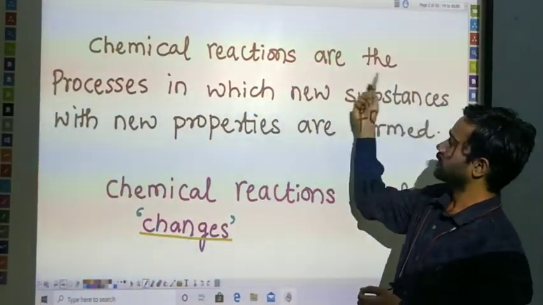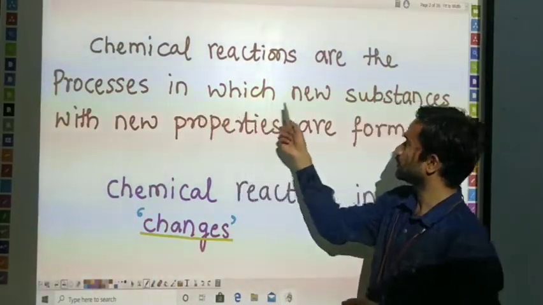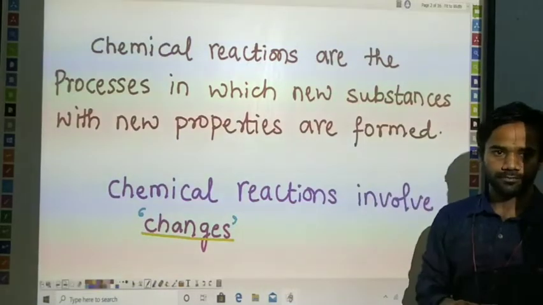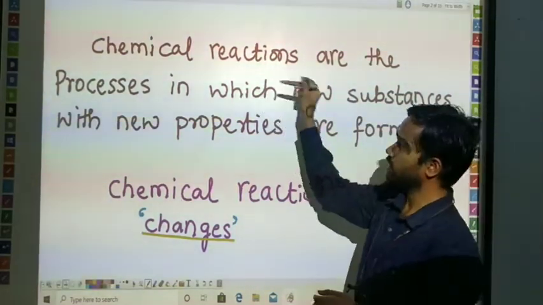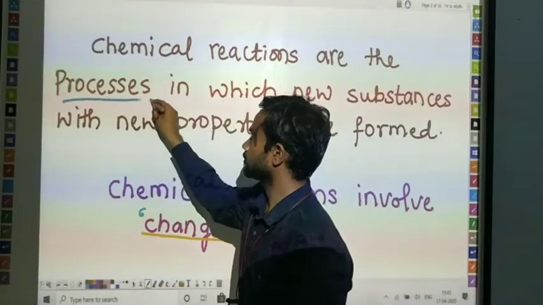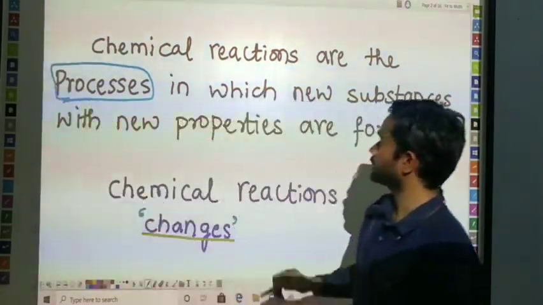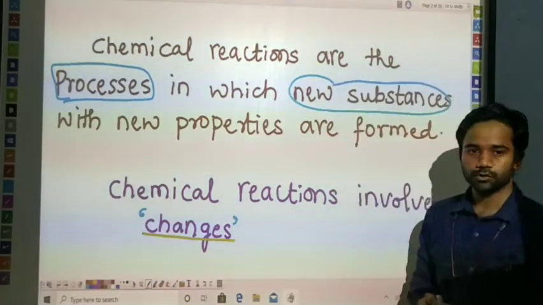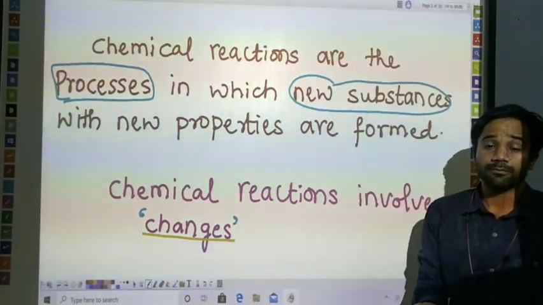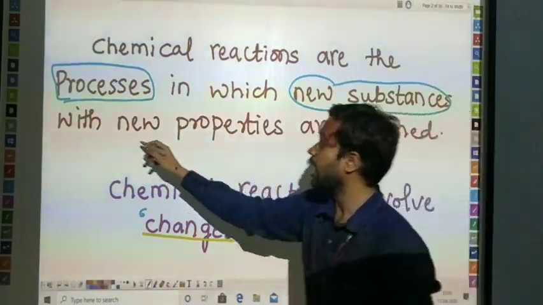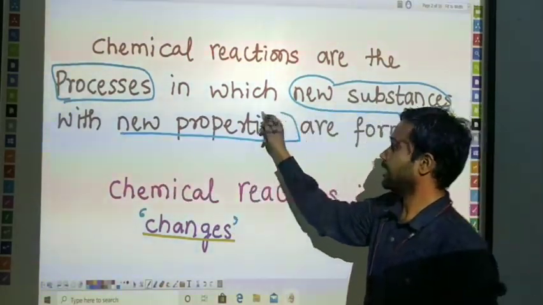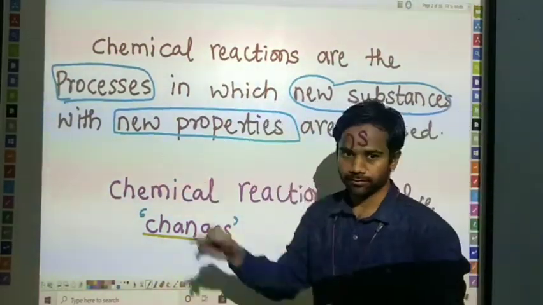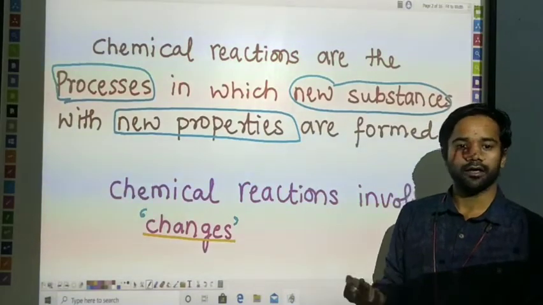Chemical reactions are the processes in which new substances with new properties are formed. What do you mean by chemical reactions? These are the processes in which new substances are going to be formed. New substances are generated. What are the basic properties of the new substances? They have new properties, not like the previous ones. That we call a chemical reaction.